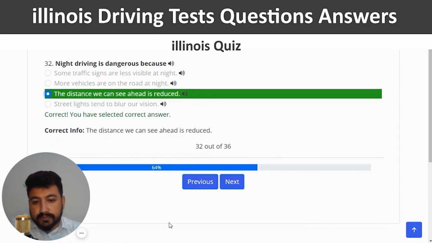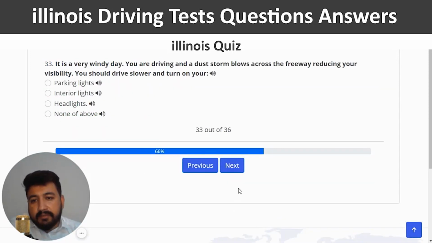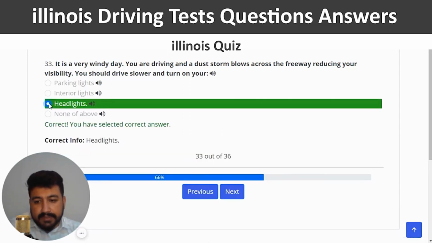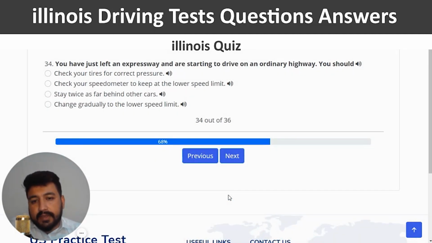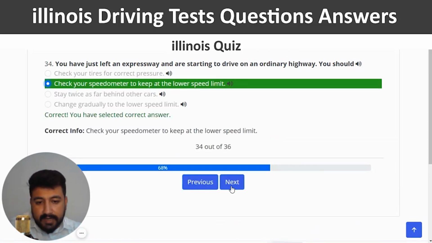So, third option. Next. It is a very windy day. You are driving and a dust storm blows across the freeway, reducing your visibility. You should drive slower and turn on your. The right answer is headlights. Yeah, next. You have just left an expressway and are starting to drive on an ordinary highway. You should. The right answer of third last question is check your speedometer to keep at the lower speed limit. So, second option. Yeah, next.